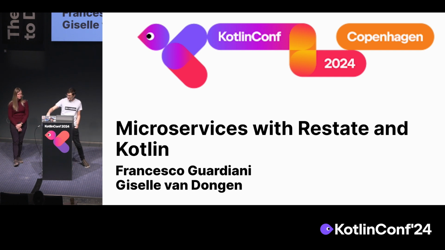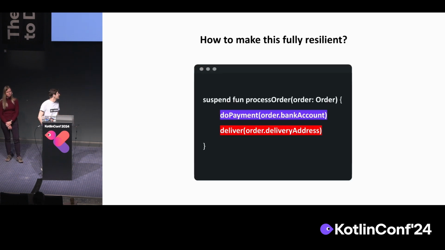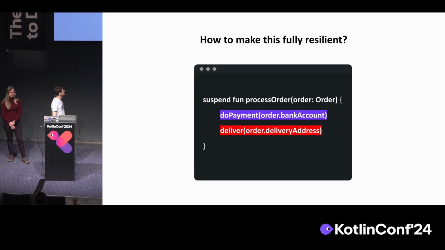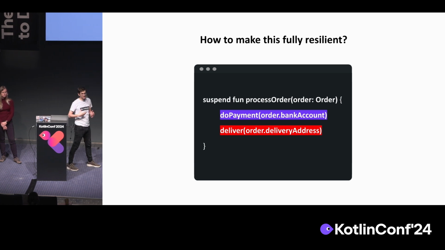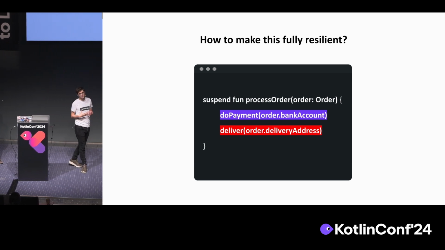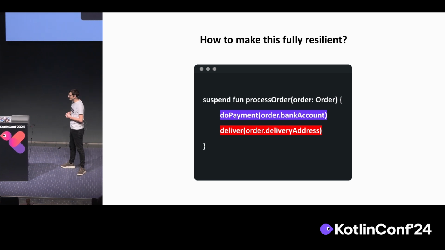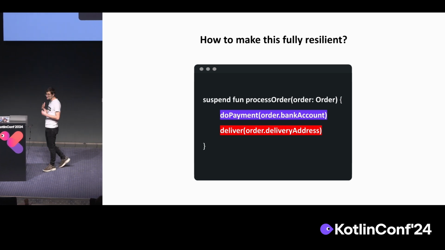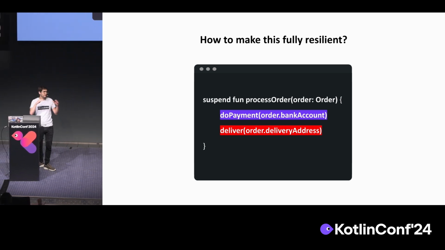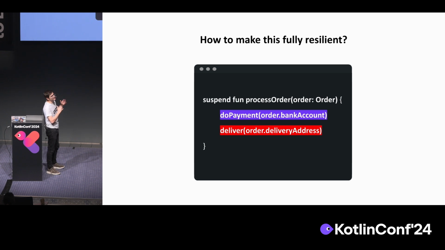All right, so I want to start this presentation by asking you to look at these four relatively simple lines of code. Let's say you need to build a food ordering app where the user can only order pizzas, because that's what you order. And let's say that when you process this order, you need to do a payment. So you need to process a payment. And then afterward, you need to execute the delivery.